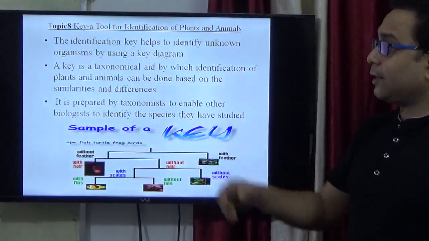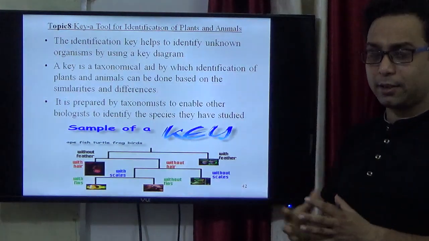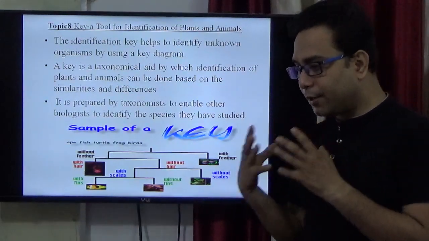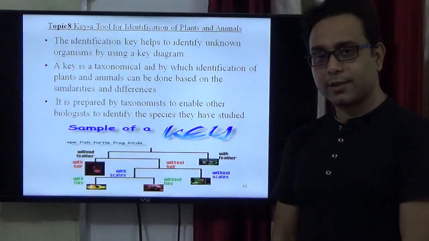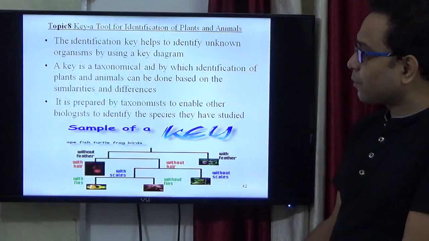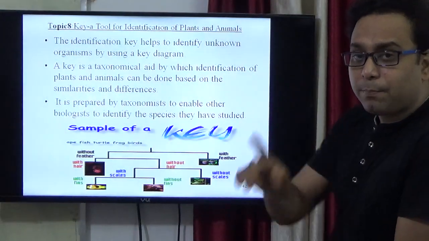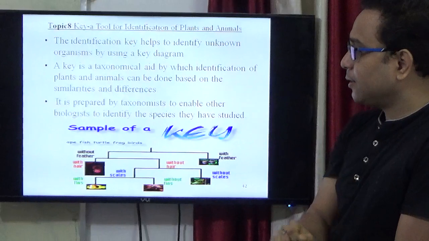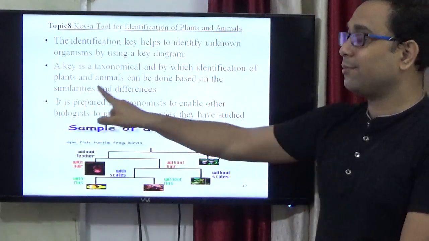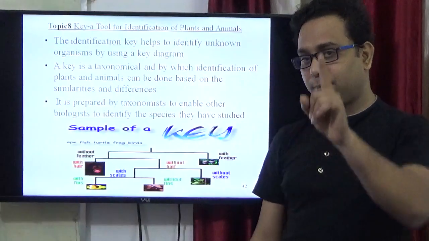But the key is ultimately an analytical tool. That means it is used to analyze the organism. Here, the identification of plants and animals can be done based on similarities and differences. Very important point.